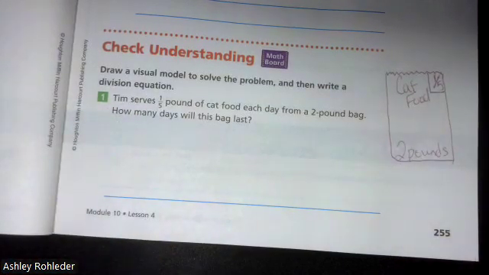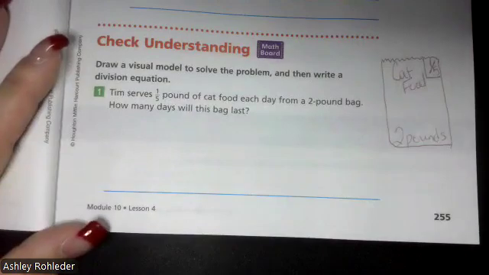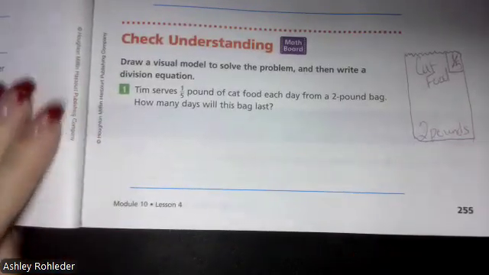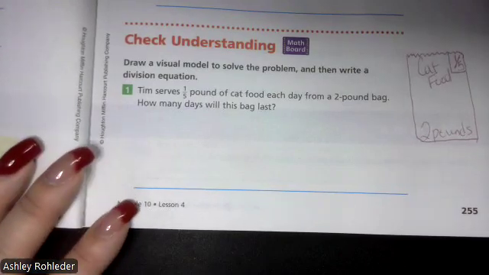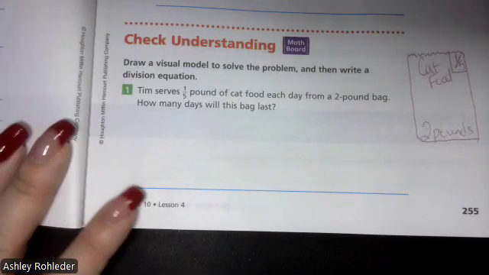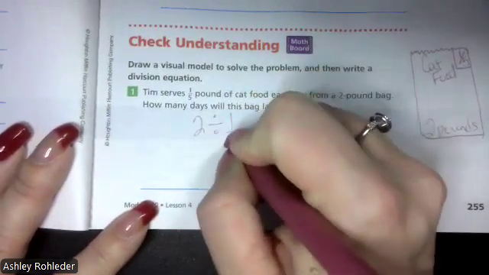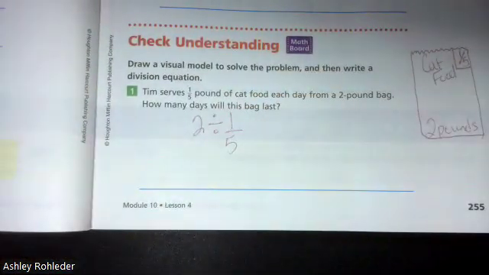I have to figure out how many times I can scoop that out. So what do I have that I'm dividing up? The big bag of cat food. What number represents the big bag of cat food? So what's my first number? Divided by? Okay, what's my first step?